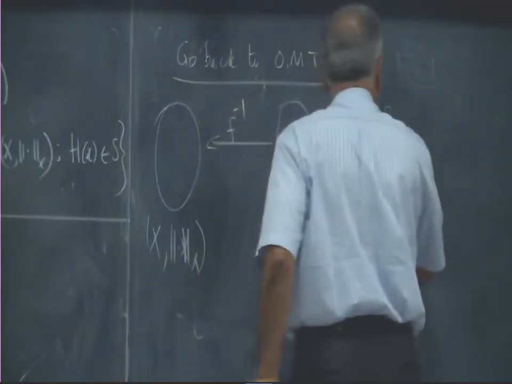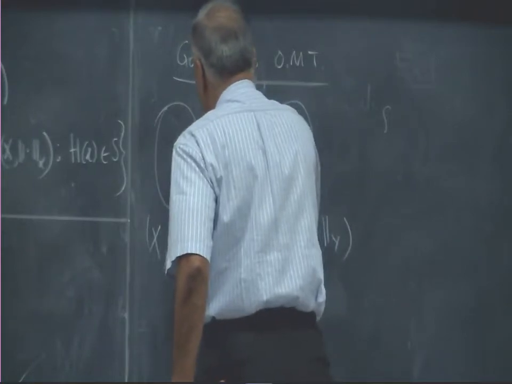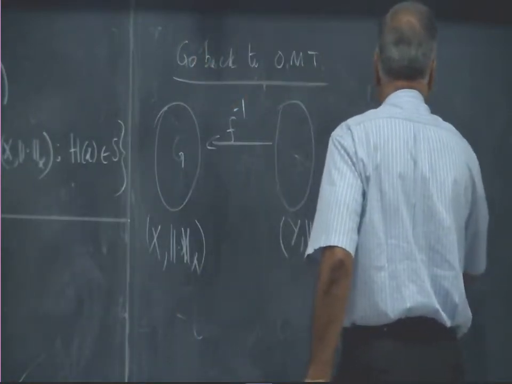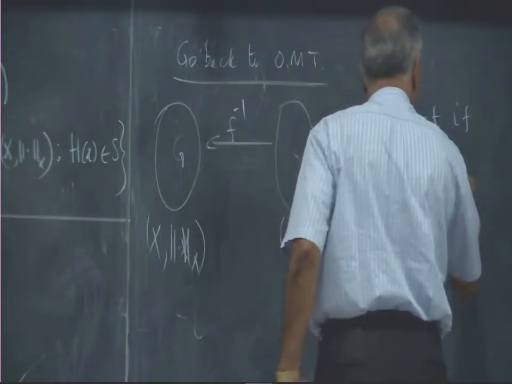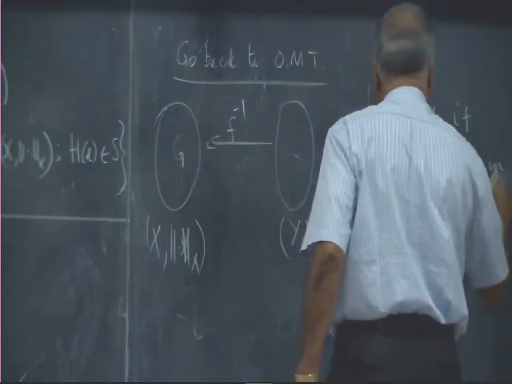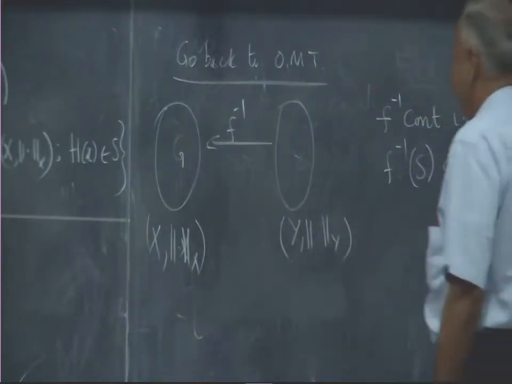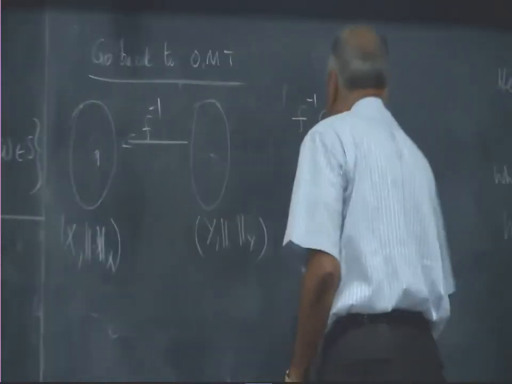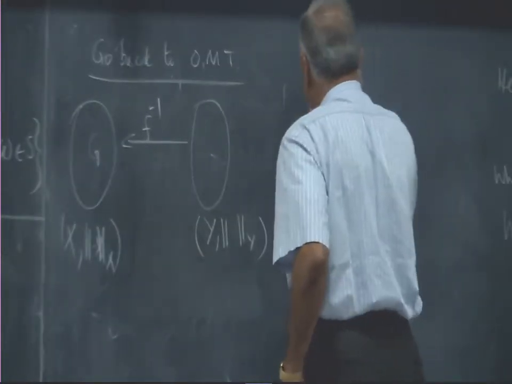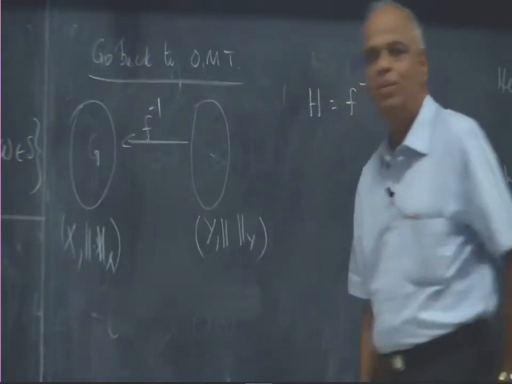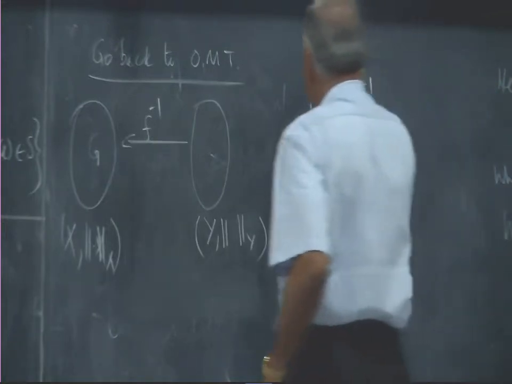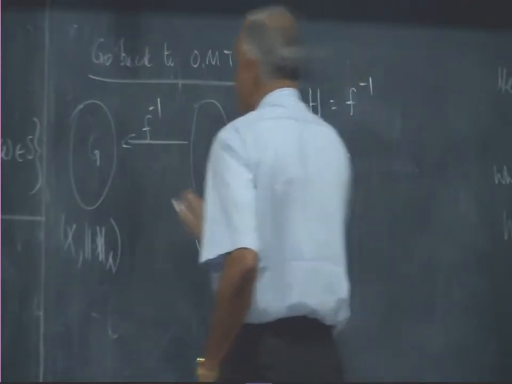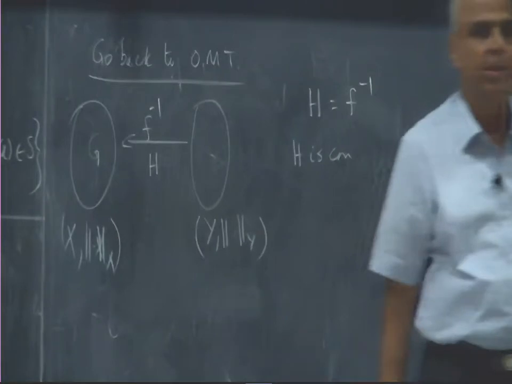When is F inverse continuous? Let me make it even more specific. Let us take H to be F inverse, and apply that definition. So H is continuous. H is going now from this side to that side.